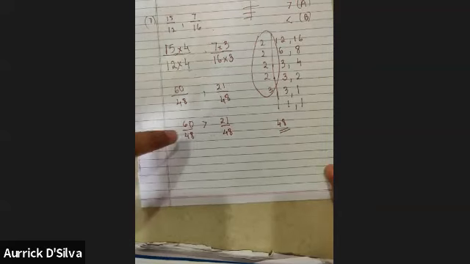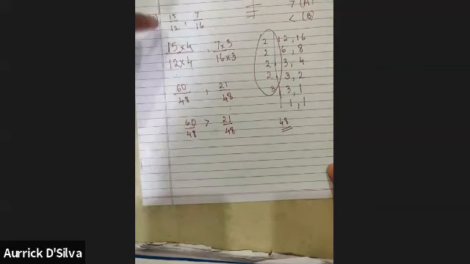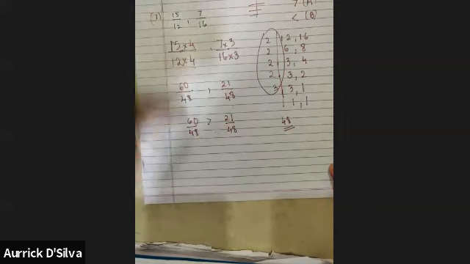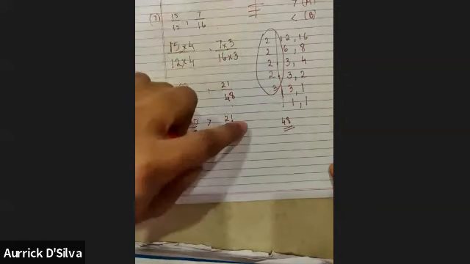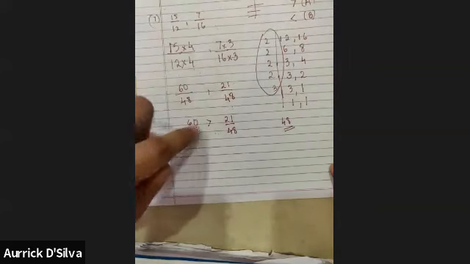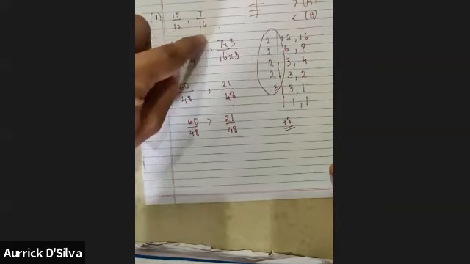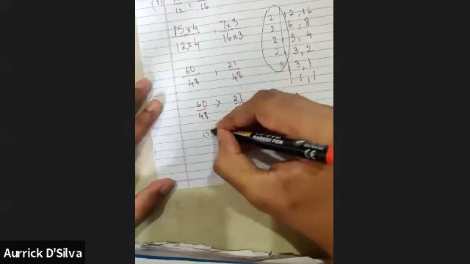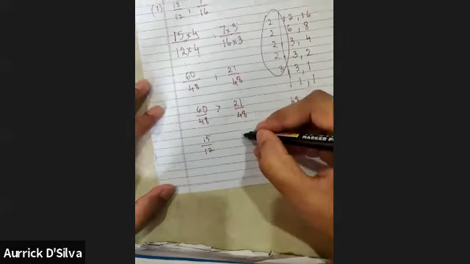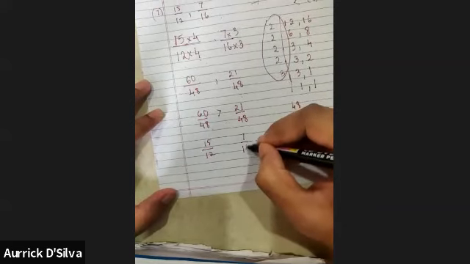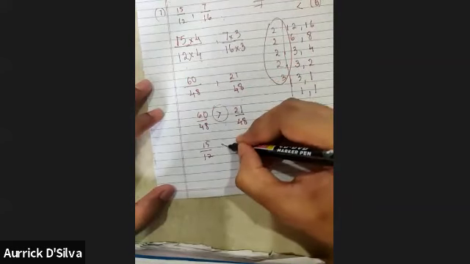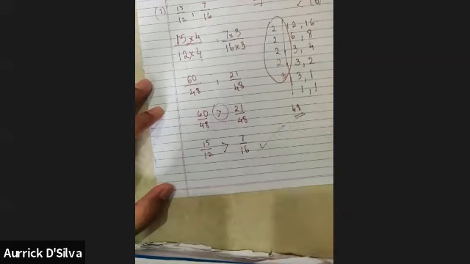Yes sir. No. What you should notice is that they did not ask us about these fractions. They asked us about these fractions. Correct? Yes sir. So this shouldn't be the answer. The answer should compare these two. Both are the same; if I cancel this, I will get this. So rather than using these numbers, we'll write the same thing for these numbers. I'll write 15 upon 12 and 7 upon 16, and I'll use the same option that we used earlier. If I used option A earlier, I'll use A now. And this will be the correct answer.